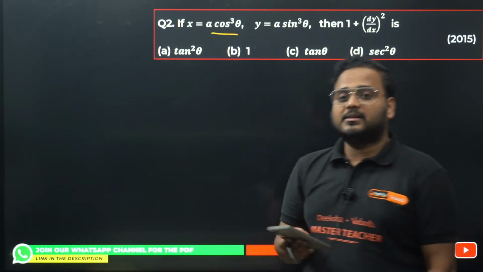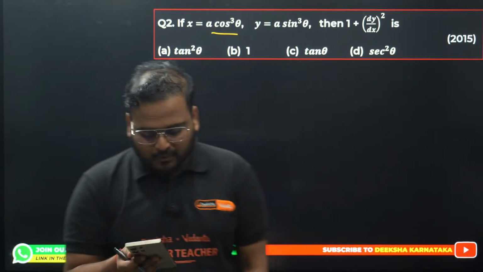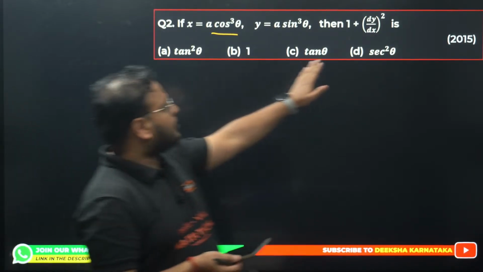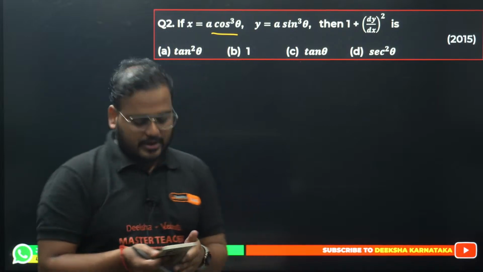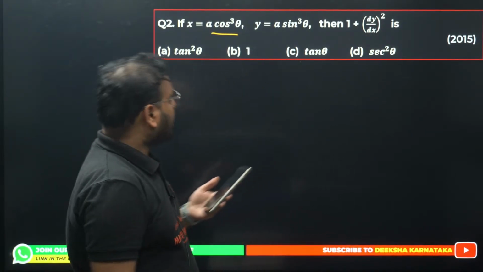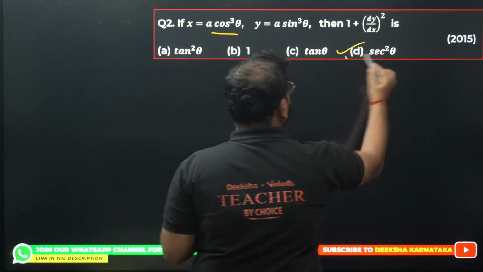D. D is the answer for question number 2. Alan is saying that. Kumar, what about you? What is your answer for question number 2? So you are supposed to find what? 1 plus derivative square. So yeah, Madhvi is also saying now D is the correct answer. Okay, so yes, correct answer is actually D.